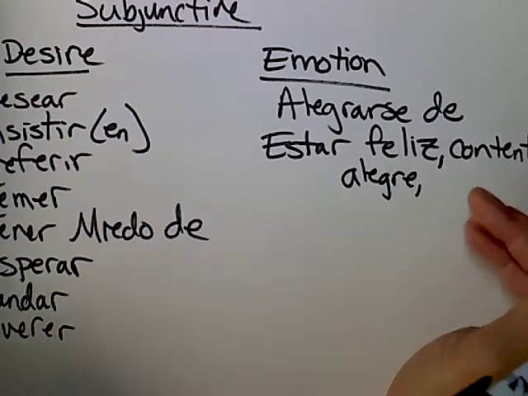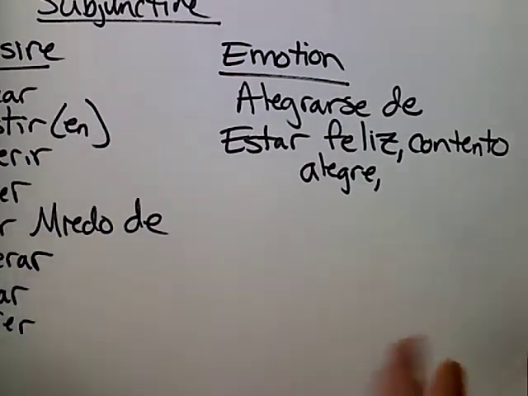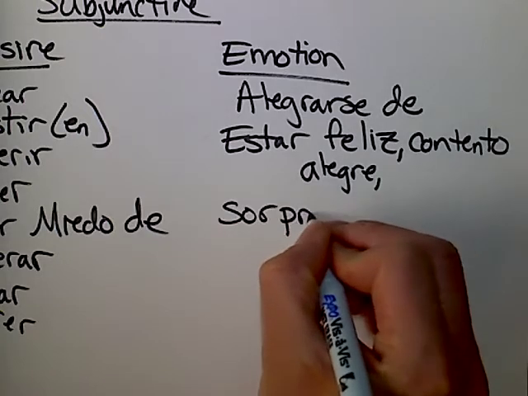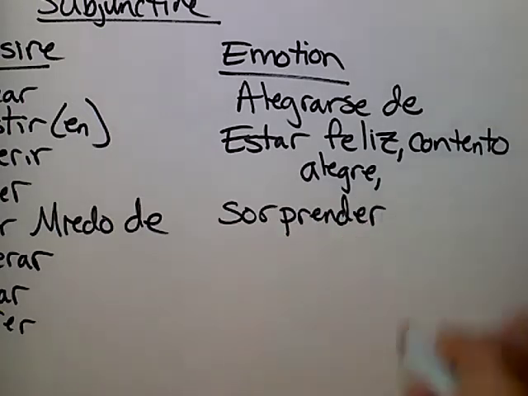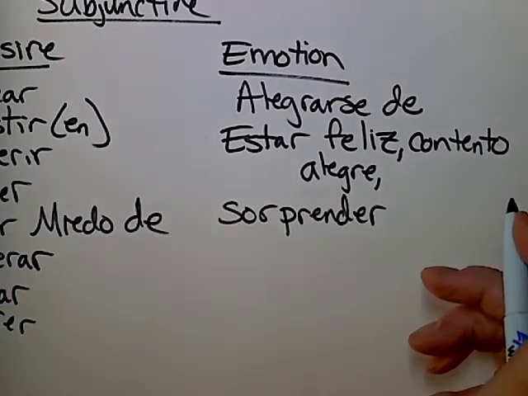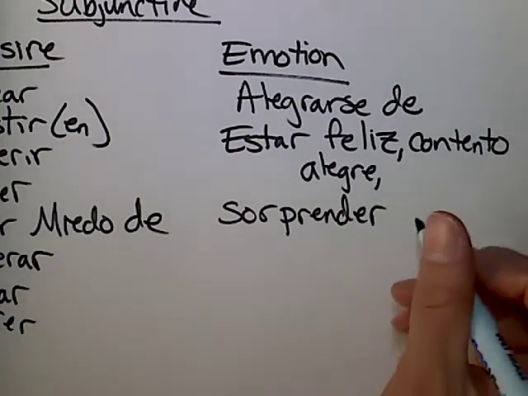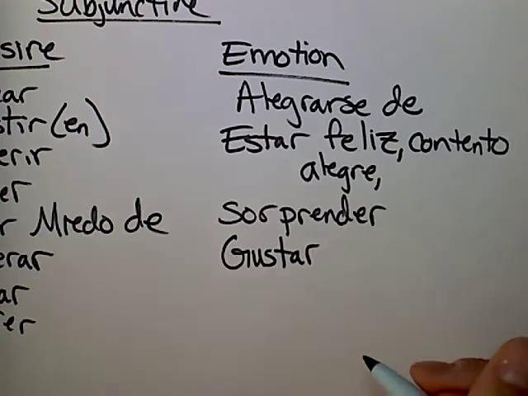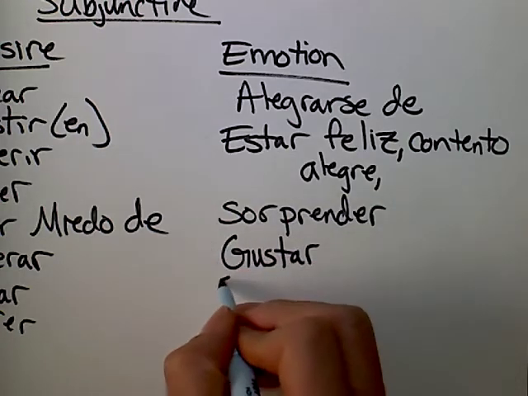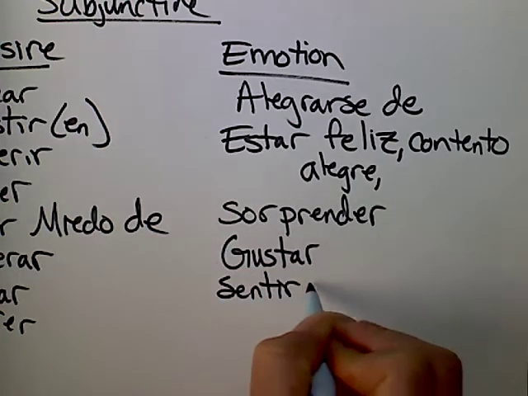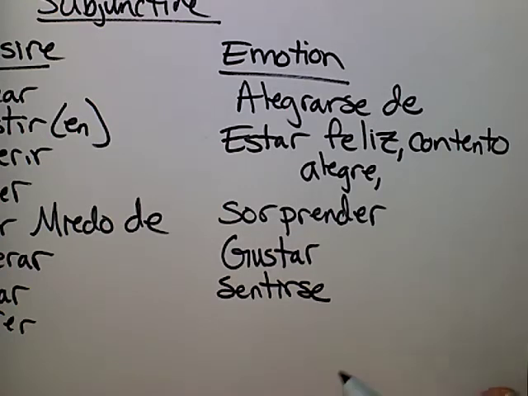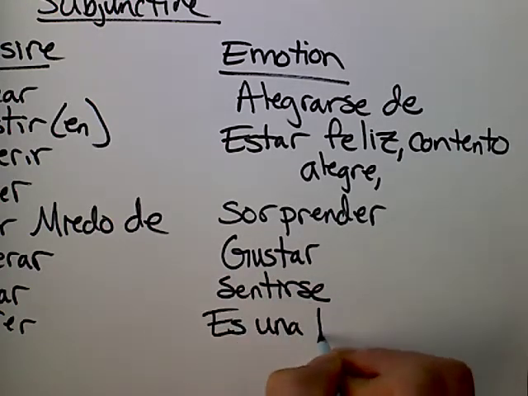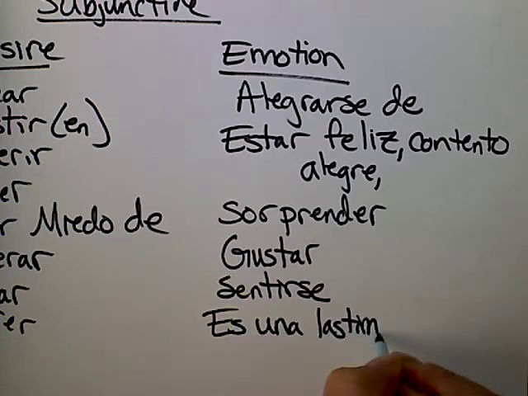That's great. Anything else? Sorprender is to surprise. Gustar, to like. Sentir, to feel. And finally, es una lástima. It is a shame.